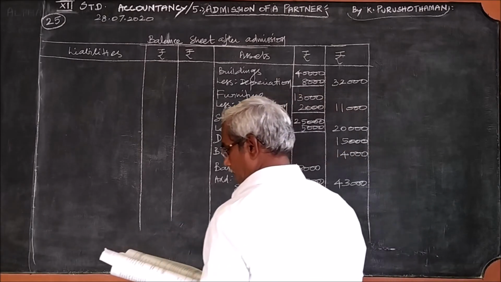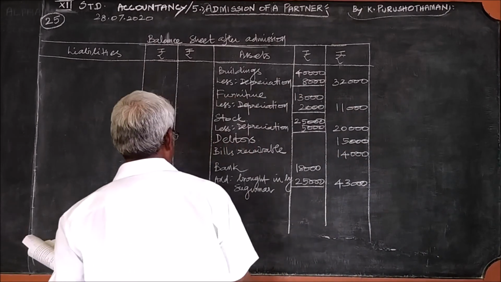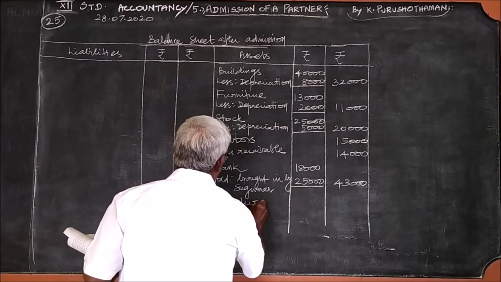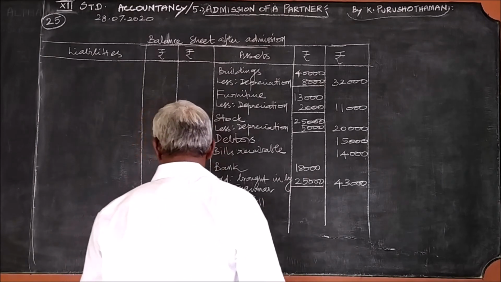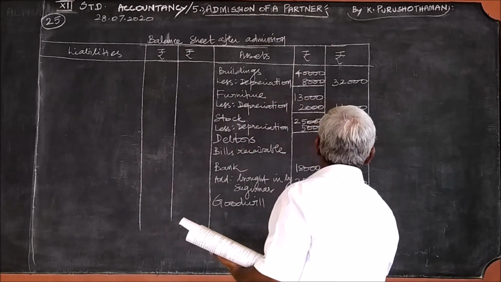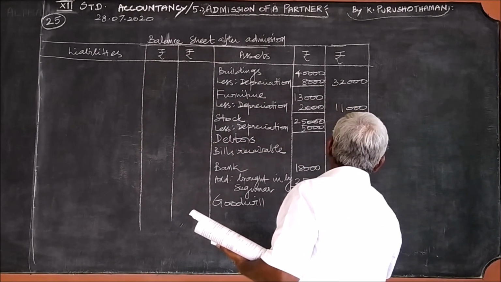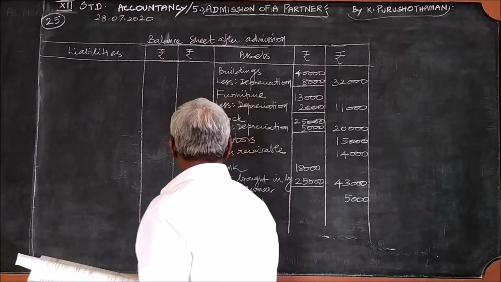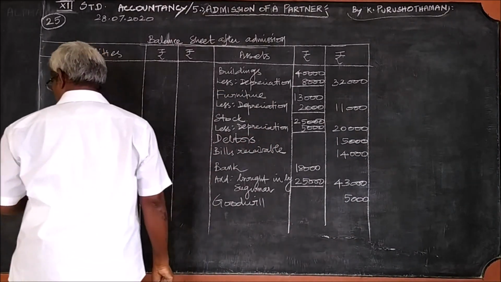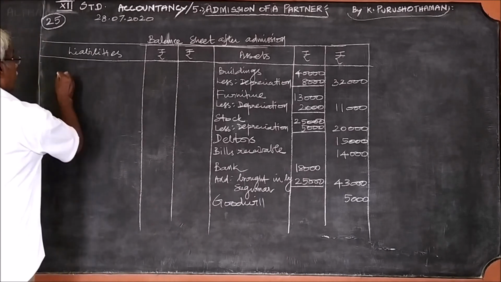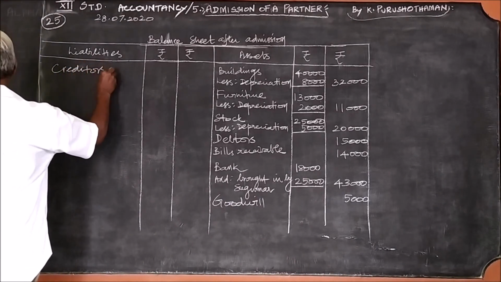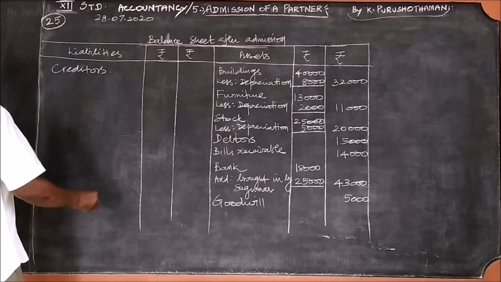Then goodwill. Goodwill is an asset. Goodwill, it is 5,000 because it is the goodwill amount brought in by the new partner. Goodwill 5,000. Go to the liability side. Creditors 50,000.